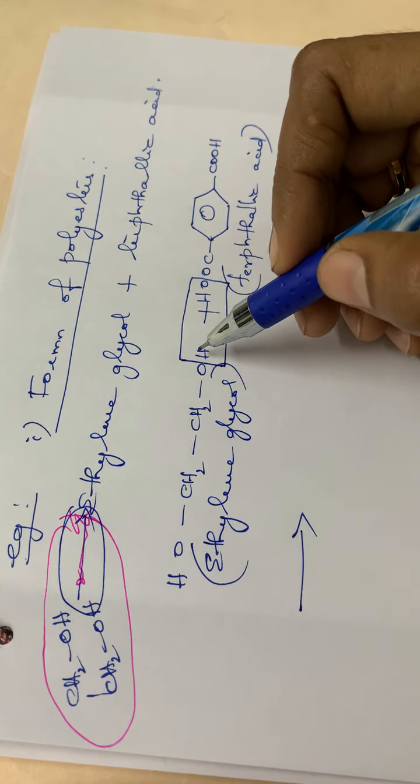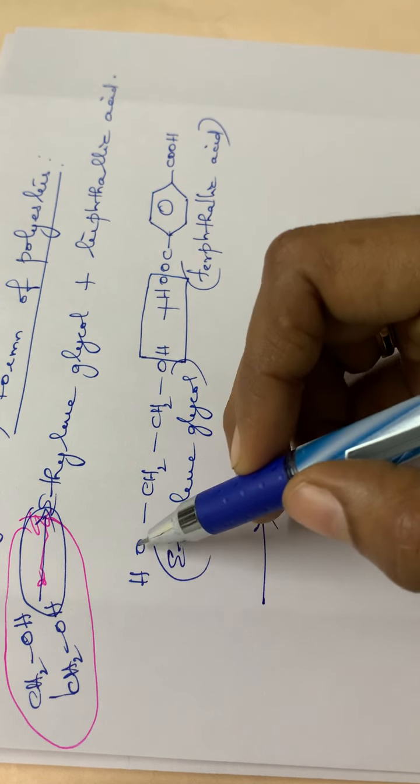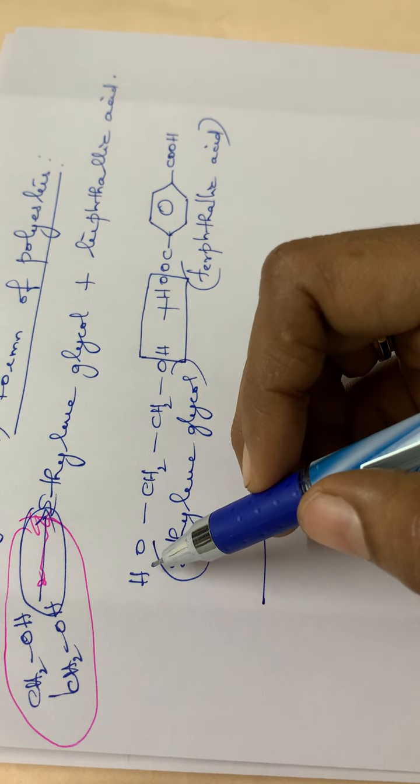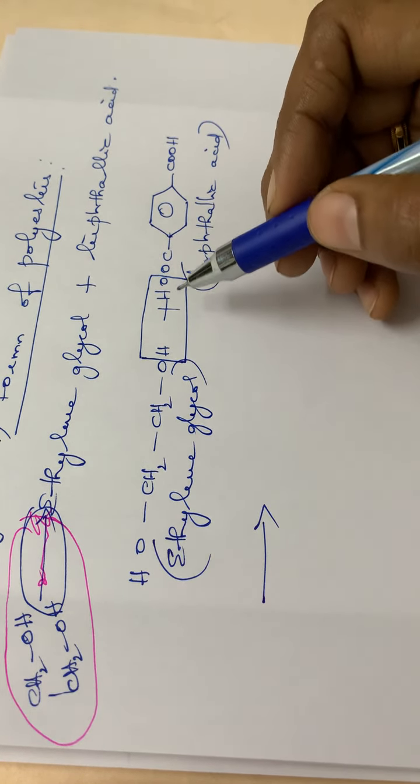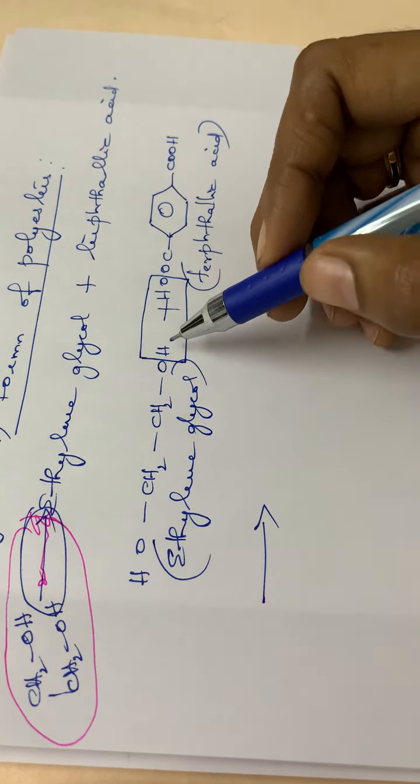Here also this OH group is a polar functional group, isn't it? OH and COOH groups are polar. So from this OH one hydrogen will be eliminated with the other terephthalic acid. Here also from the COOH group one OH will be eliminated with another ethylene glycol unit, isn't it?